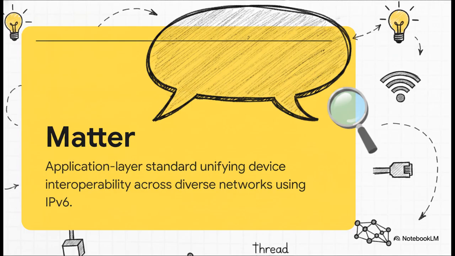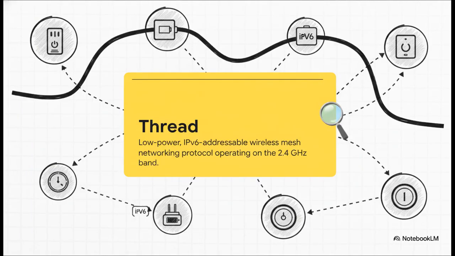Let's see how the industry finally decided to fix this mess by introducing our two distinct heroes. To really understand them, we're going to use a language versus wire analogy. The crucial thing to grasp here is that Matter is the language. Think of it like English. It's an open-source application layer standard. Basically, Matter is what defines how a smart bulb describes itself, how it receives a command, and how it reports its status back to you, and it uses IPv6 to do this. So Matter is actually not a radio signal itself. It's simply the shared vocabulary that your devices use to converse, whether they're talking over Wi-Fi, Ethernet, or our next hero, Thread.